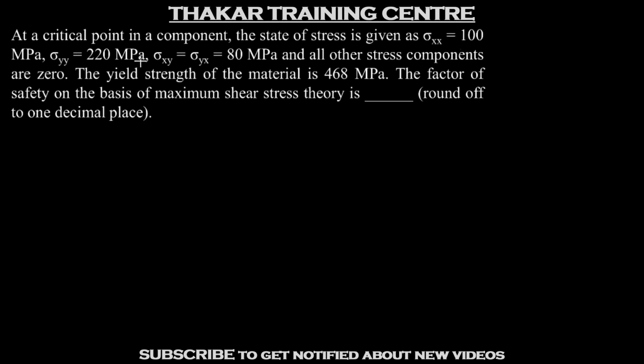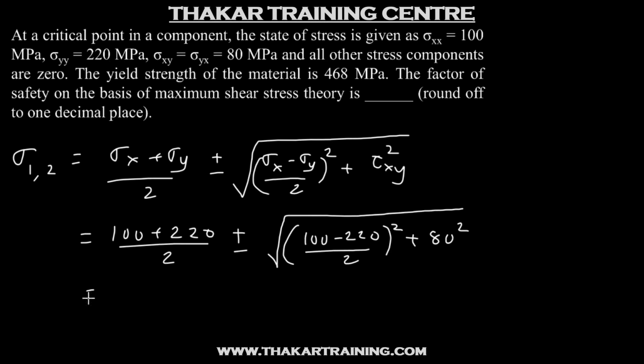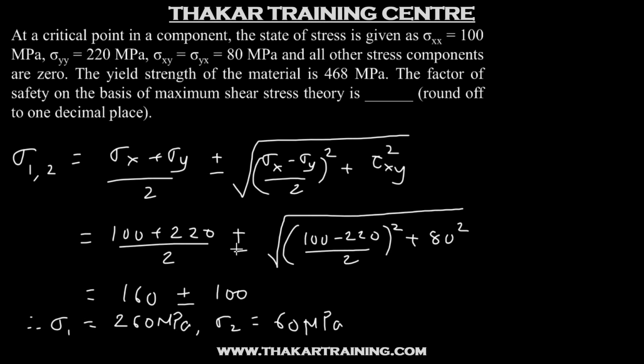So from the state of stress, we realize that it is a plane stress condition. So the principal stresses sigma 1 and sigma 2 will be given by, so these are the usual notations. Now here sigma xx means sigma x, sigma yy means sigma y, and sigma xy equal to sigma yx means this is the shear stress tau xy. So let's substitute the values one by one. So on doing the calculations, we get sigma 1 will be 260 megapascal, sigma 2 will be 60 megapascal. And since it is plane stress, sigma 3 will be 0.